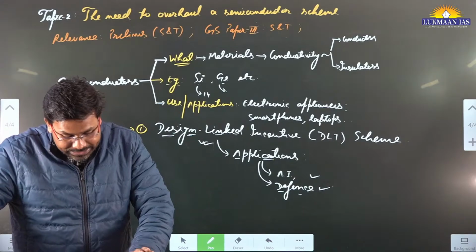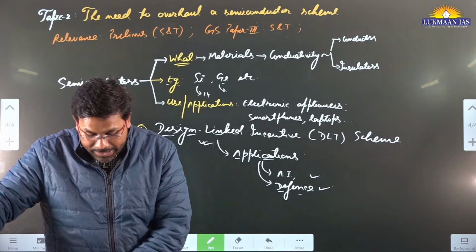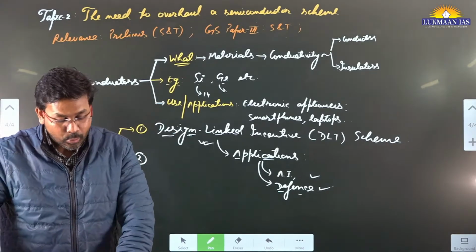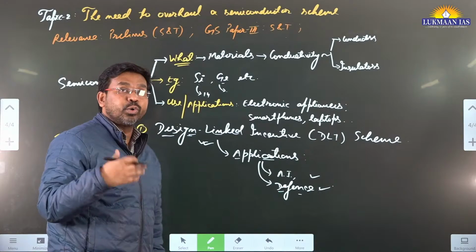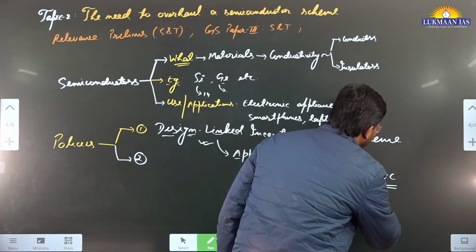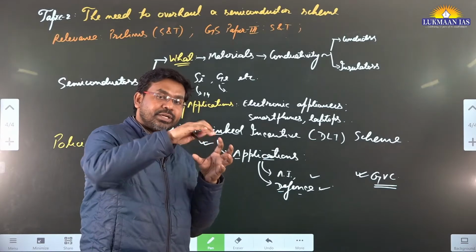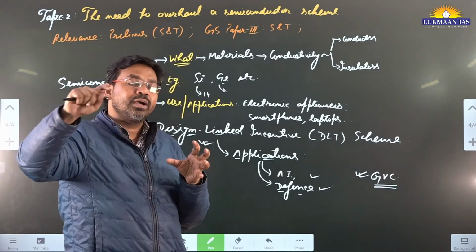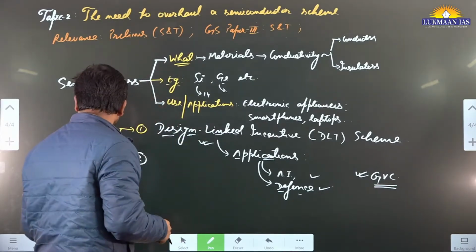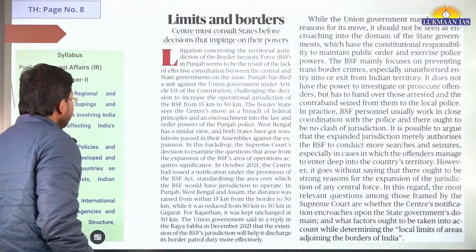Here the author says that an overhauled semiconductor design linked incentive scheme would fortify India's comparative advantage and augment its forays into other stages of the semiconductor global value chain. The global value chain, in short GVC, plays a very important role, because semiconductors are manufactured somewhere, distributed across the world, assembled wherever they go, and then used in mobile chips and so on. So this article is very good. It's related to policies related to semiconductors.